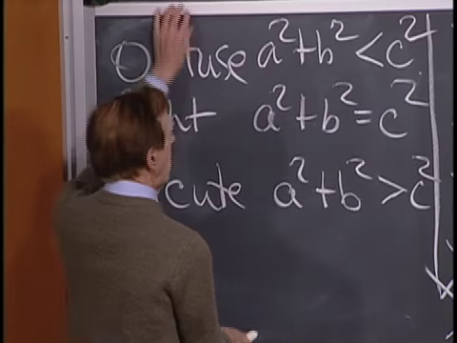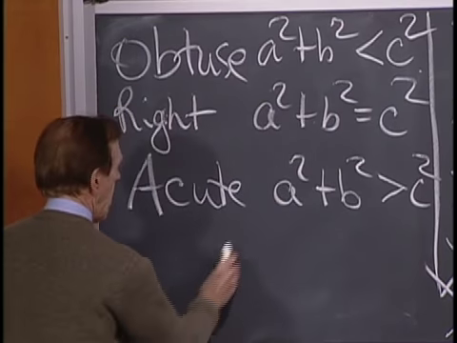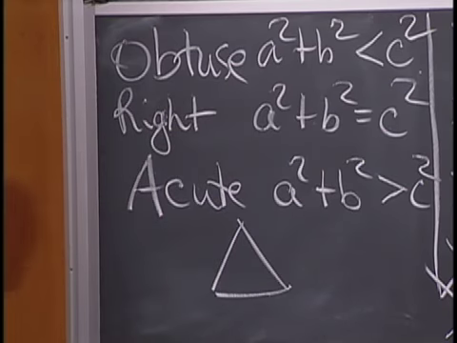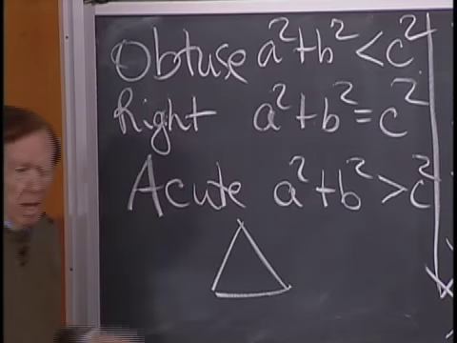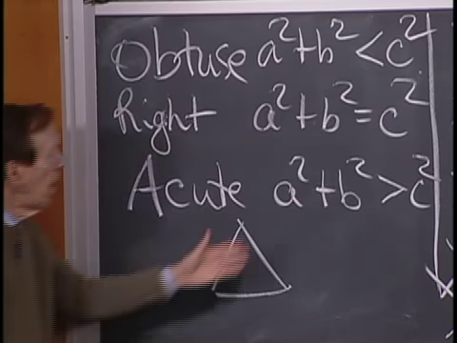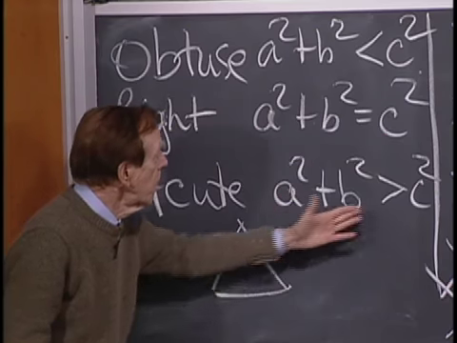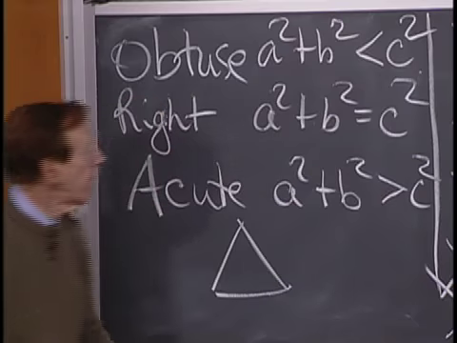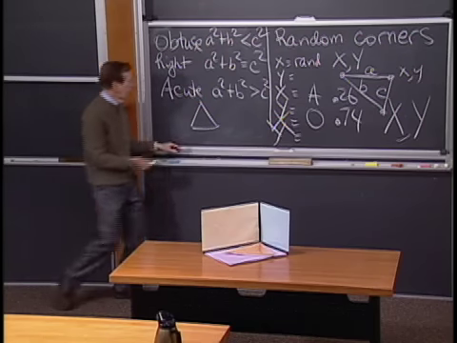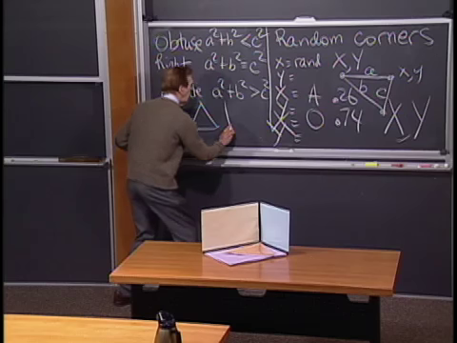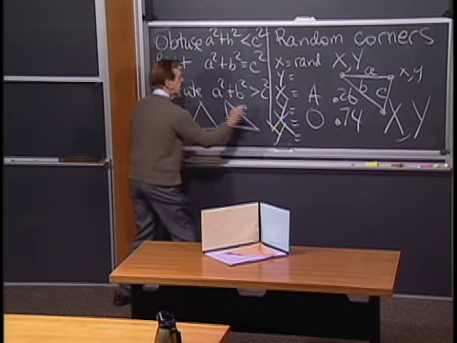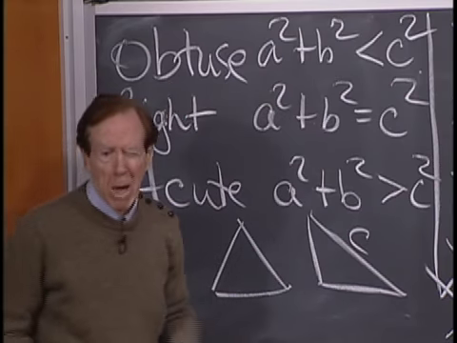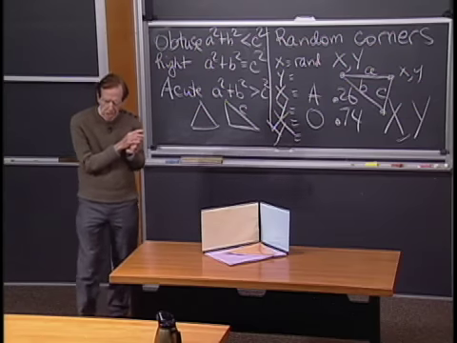And so a very acute one would be 60, 60, 60, with a, b, and c all equal. Then that would certainly be acute. And here a squared, b squared, c squared would all be the same, and we'd be in this case. Whereas if I go to a right triangle, where c is there, then I'm in this case. And obtuse, c is even bigger. Okay, so that's a good test.